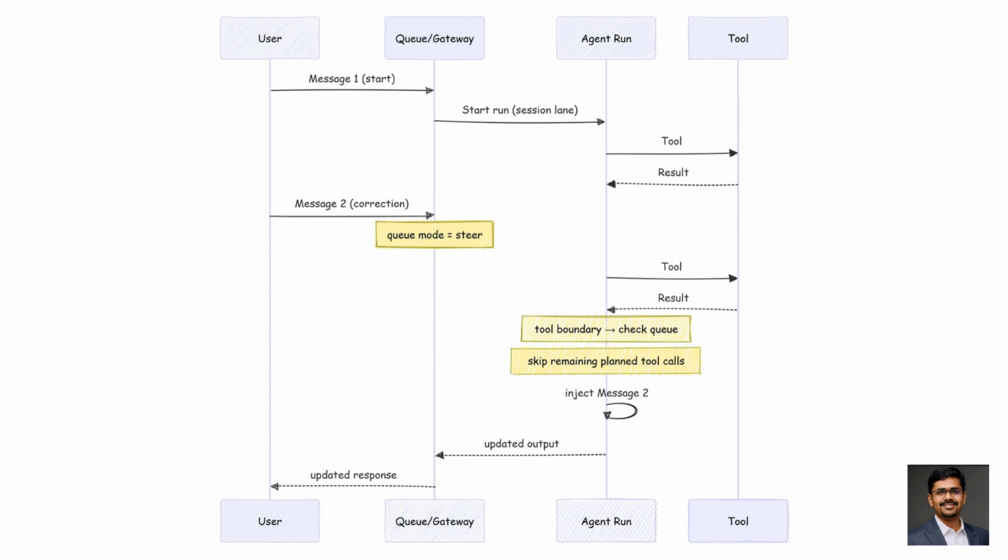The most important invariant, single writer per session. OpenClaw enforces this with a lane-aware FIFO queue. Each session gets its own lane, the session key. Only one active run can touch that session at a time. No interleaving tool calls. No transcript corruption. No two thoughts at once. Suddenly, the agent stops feeling magical and starts looking like a disciplined state machine.